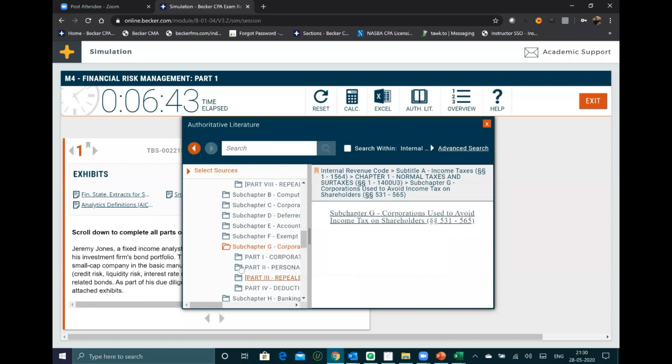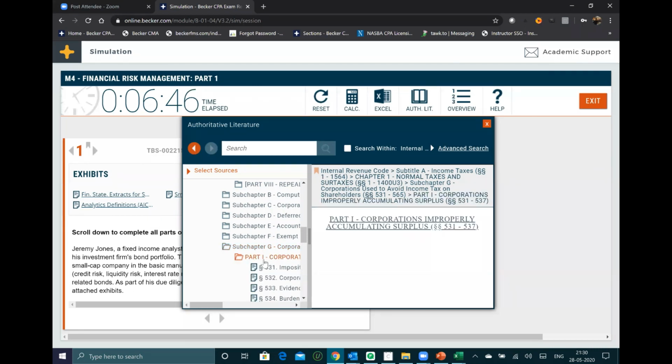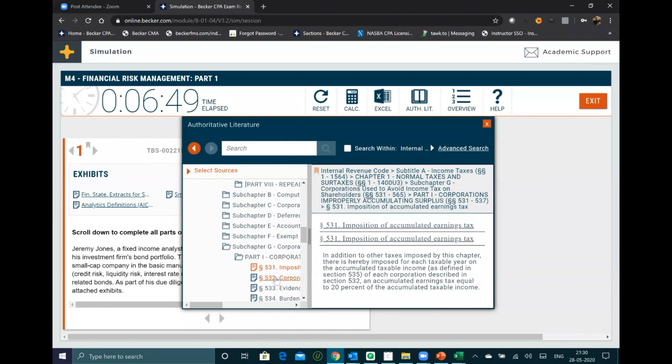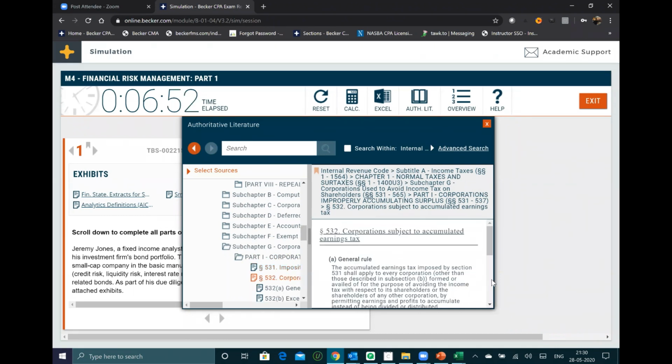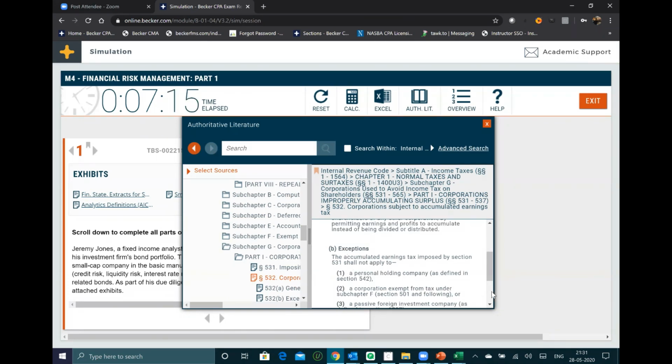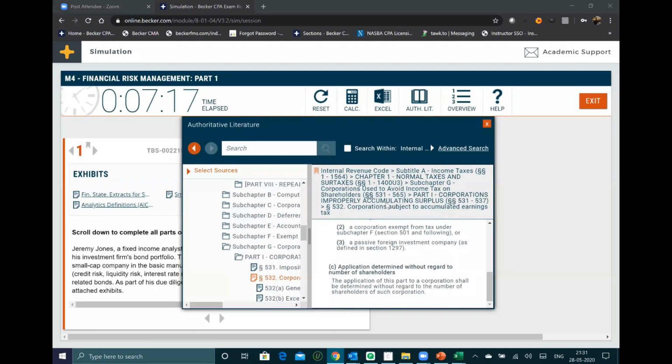Getting it, sections 531 to 565 are there. You can go deep in there and see what is in section 531. Again, go into section 532. If they tell you a corporation is subject to accumulated earnings tax, which section does it come under? This is how they will ask you in the exam. One or two research-based sims always come in the exam from regulation. So they'll ask which subsection a corporation subject to accumulated earnings tax comes under. Section 532, clause A, general rule, you can put it. And B, exceptions. And section C. Is it clear to everyone? That is nothing but the way you search and write the research-based sims. I hope I am clear on this particular front.